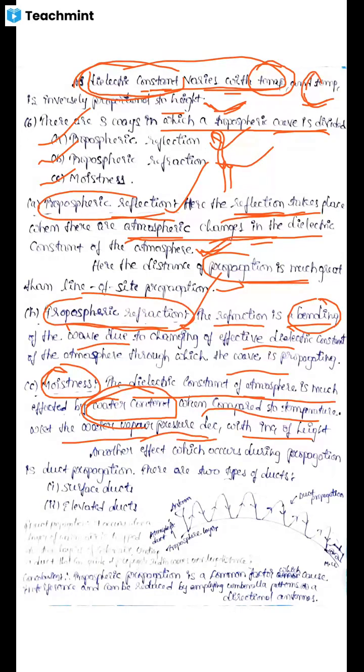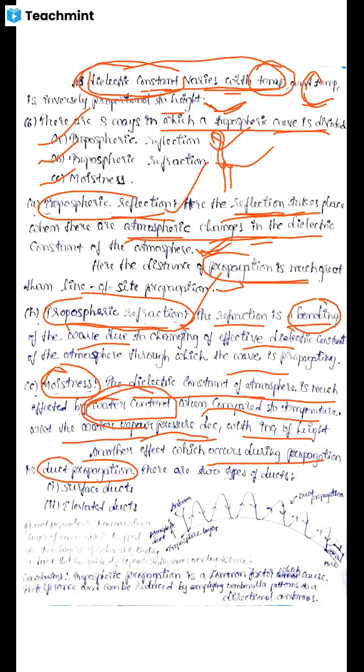Water vapor pressure decreases with increase of height. Due to these variations, there exists the propagation of wave. So this is another effect which occurs during the propagation. In this propagation, this is also called duct propagation. Duct propagation means